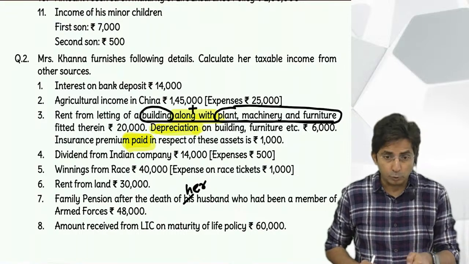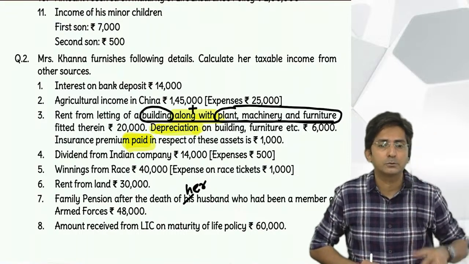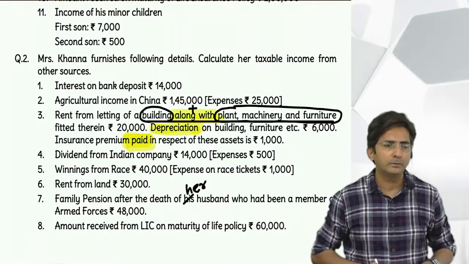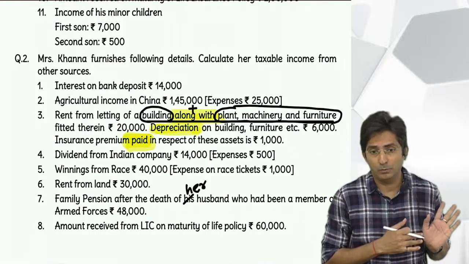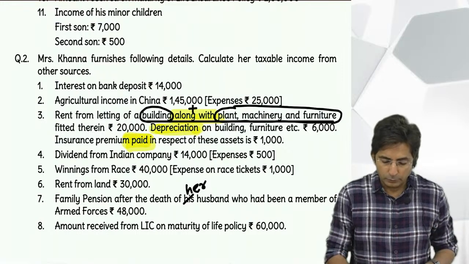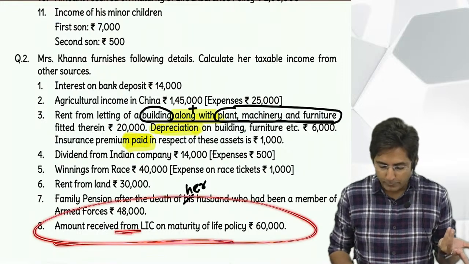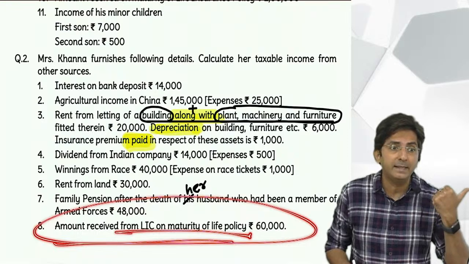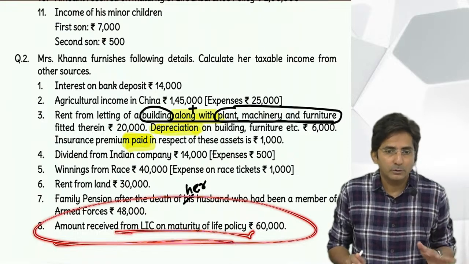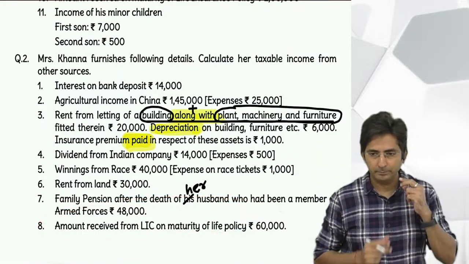So that in the sums, you will not find anything new. You solve 1,000 questions of income from other sources, you will not find anything new, provided the theory is thorough. So here, for example, life insurance policy exempt under section 10(10)D, that's already taught, so nothing new in the sum you will find.